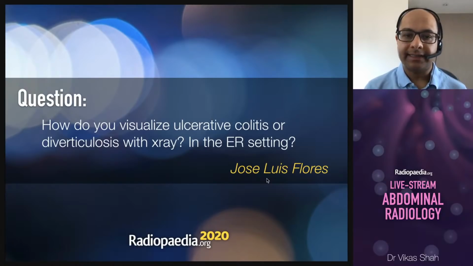With diverticulosis, I don't think it's possible to really see that on abdominal X-ray. You can't really see individual diverticula unless you've got some sort of contrast within them. So when we used to do barium enemas, but otherwise it's not really possible to see that on abdominal radiograph.